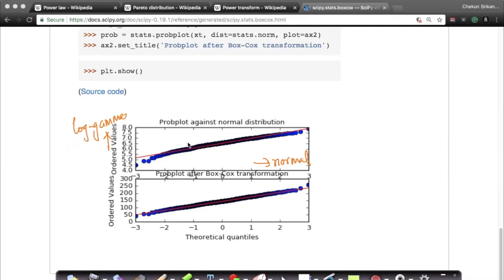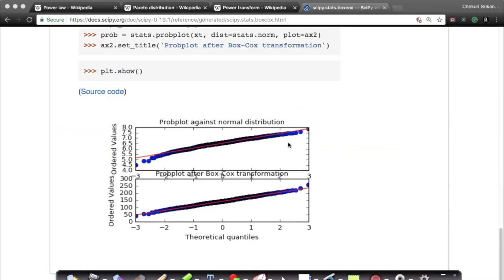As you will quickly notice, there are a lot of points deviating, and these are just 500 points. There is a lot of deviation here, and it is getting worse and worse. So by just looking at this probability plot or QQ plot, you can easily say that your random variables y and x are not coming from the same distribution because there is significant deviation from the straight line in your QQ plot.